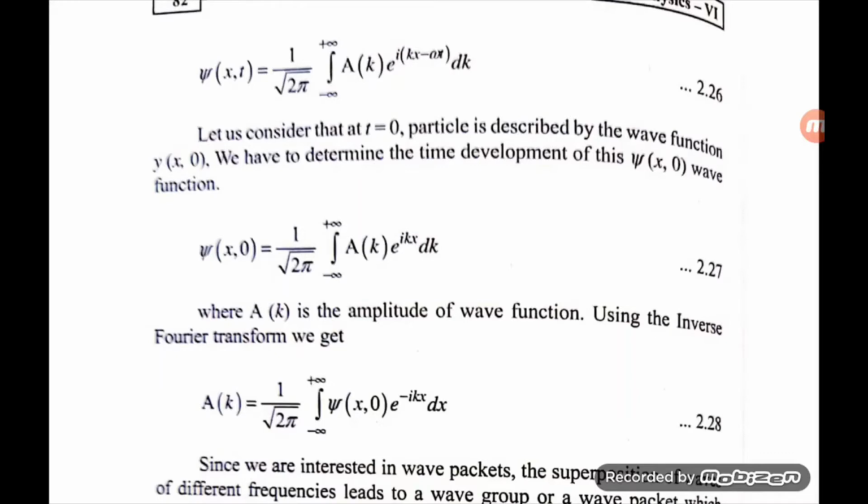We have seen how a wave is distributed in a space. A wave distributed in a space means we are not able to decide the position of the particle. If we are ready to decide the position of the particle, then we are unable to decide the momentum of the particle. So this is the uncertainty principle.